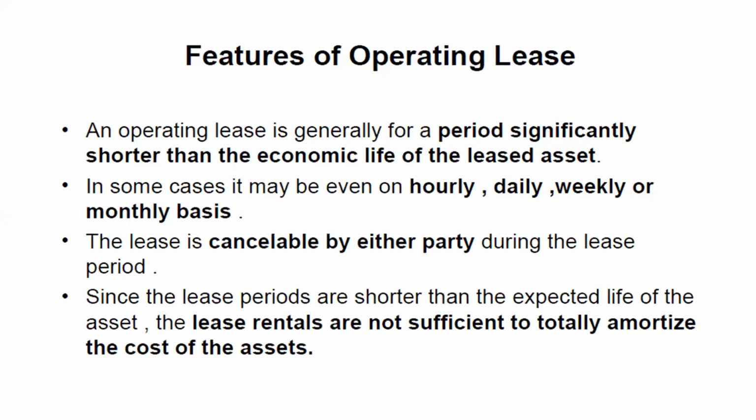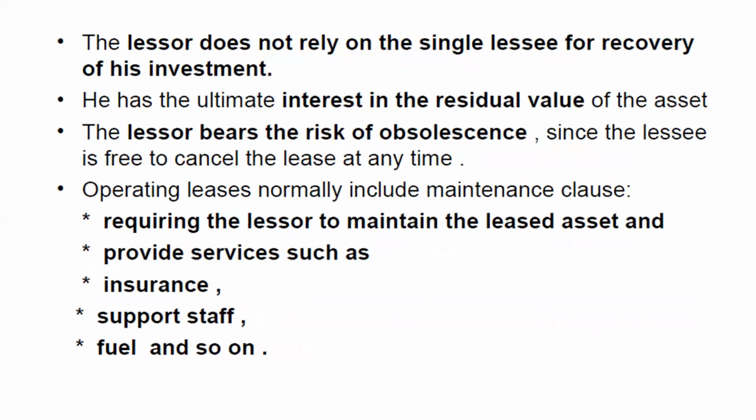It is just a nominal rent that he collects. When many lessees are using it during the lifetime of the asset, the lessor will amortize the value of the asset from different lessees. Amortizing is recovering. So the lessor does not rely on a single lessee for recovery of his investment in the operating lease.